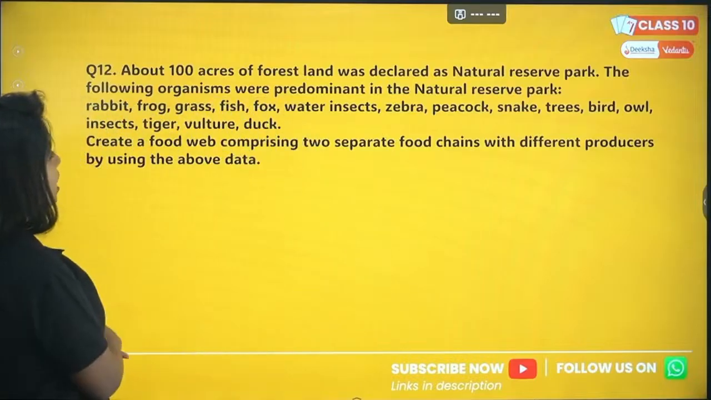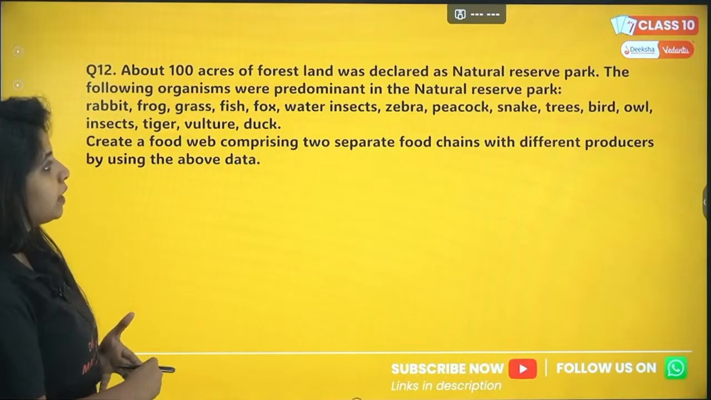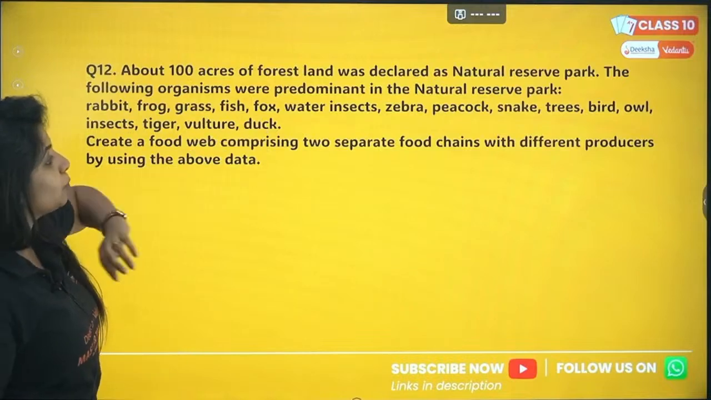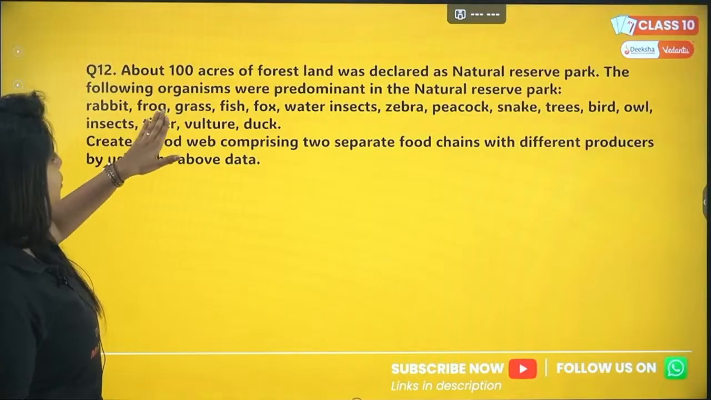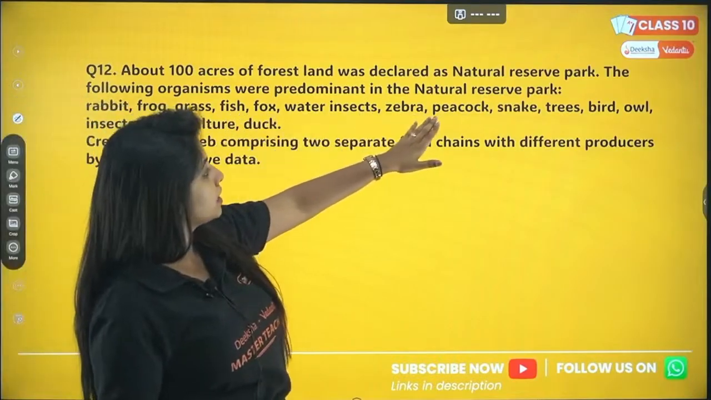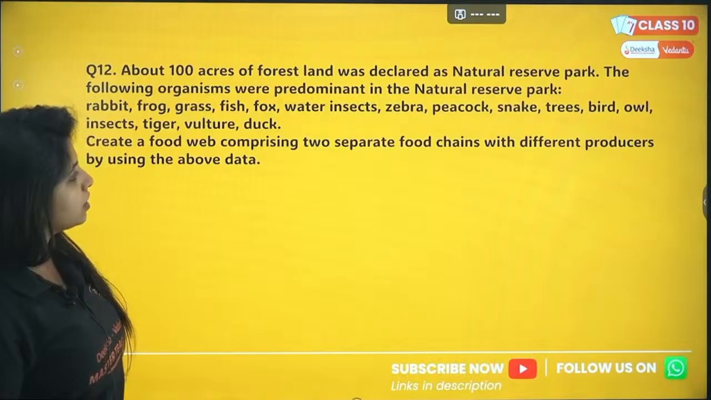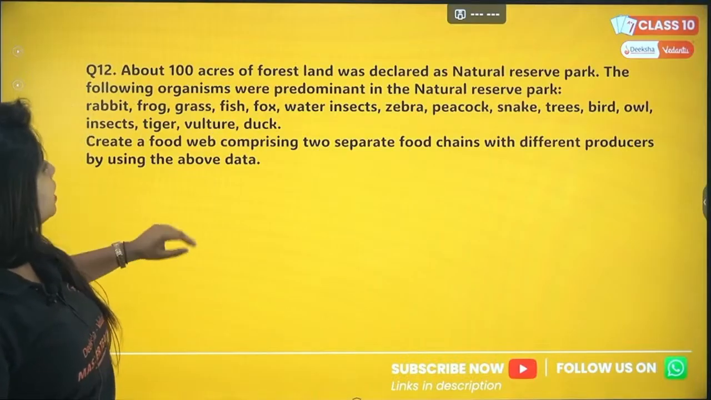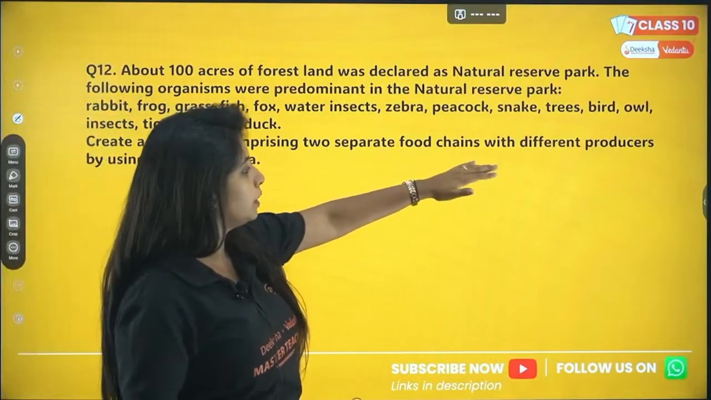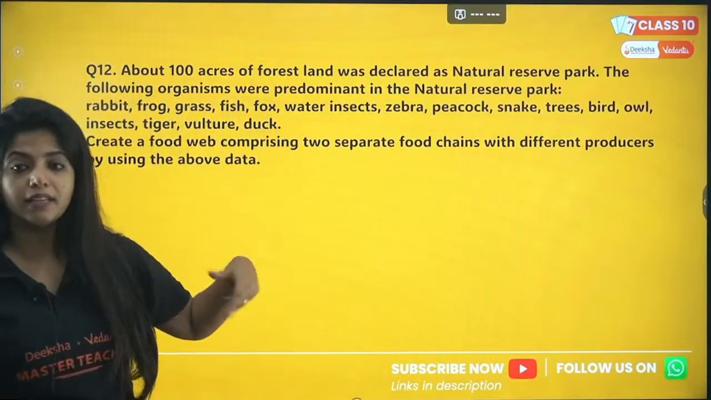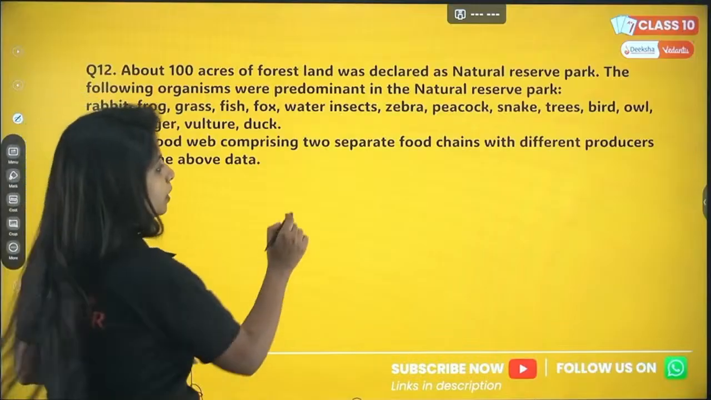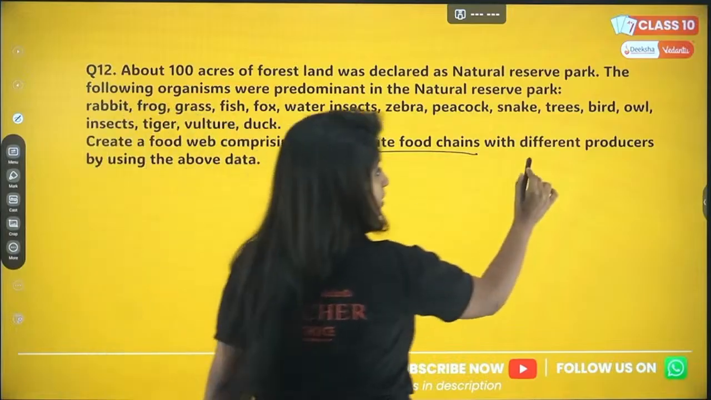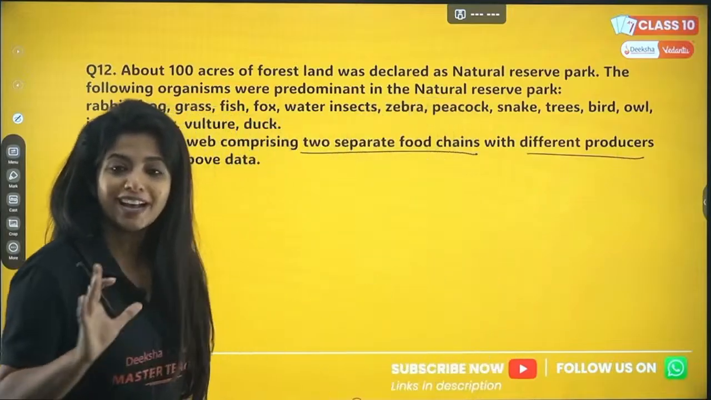Now the next question: about 100 acres of forest land was declared a Natural Reserve Park. The following organisms were predominant in the park: rabbit, frog, grass, fish, fox, water, insects, zebra, peacock, snake, trees, birds, owl, tiger, vulture, duck, etc. Create a food web comprising 2 separate food chains with different producers using the above data. Producers are the ones that produce the food, so it has to be a plant.